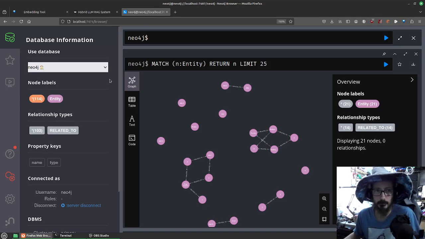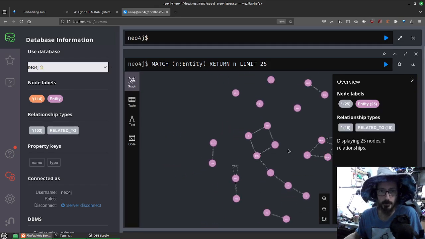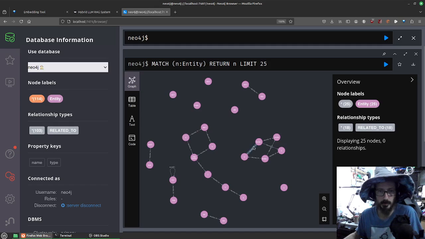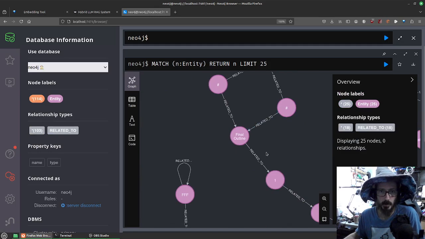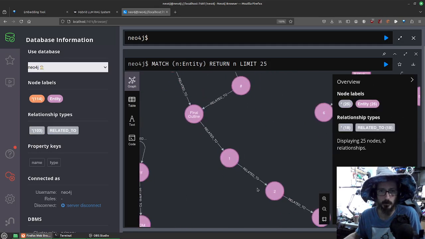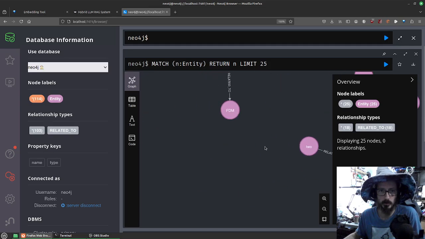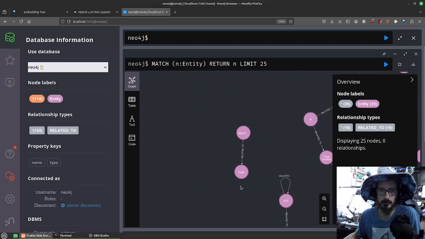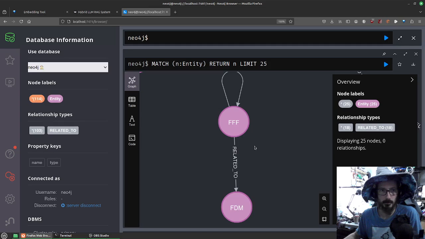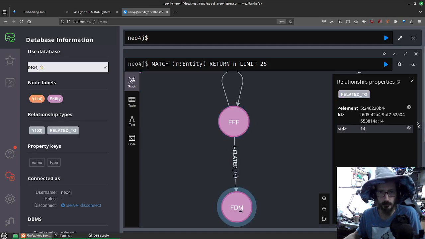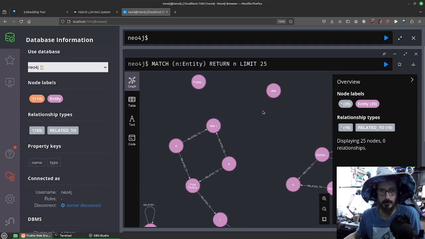And I do have the console for Neo4j up here. And let me just run this query again, and let's have a look at some of the entities and relationships it made. So I do see some noise or low quality entity tags that got pulled out. But one of the things that it did pull out of that text is FFF is related to FDM. That's fused filament fabrication, is related to fused deposition modeling. So it did get that right.